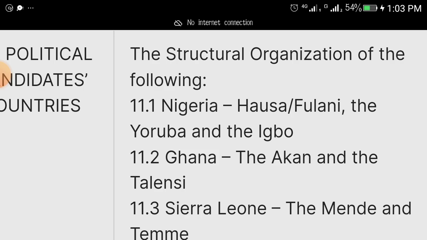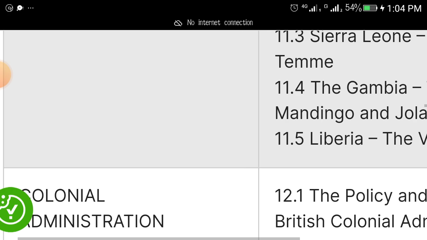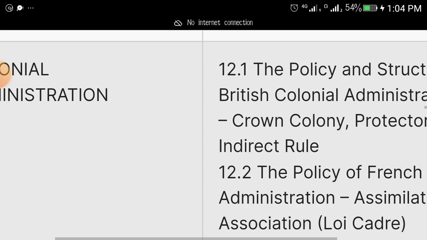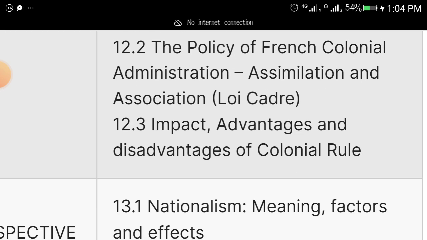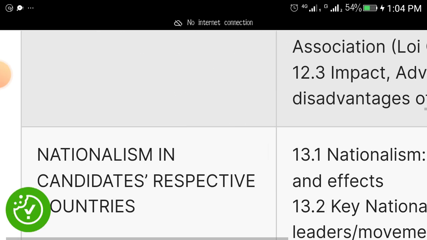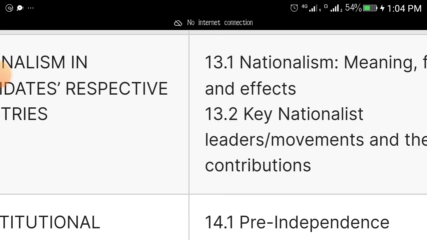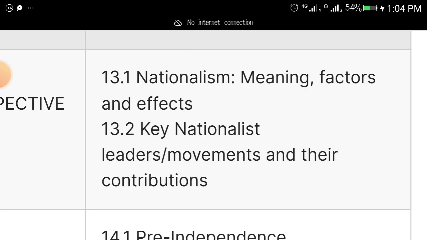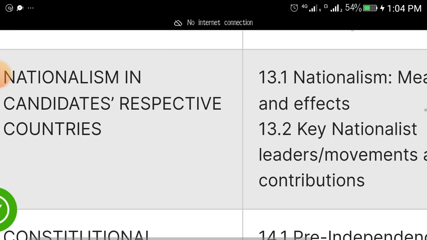Okay, structural organization of the following: Nigeria, Hausa, Fulani, the Yoruba and the Igbo; Ghana, the Akan and the Ashanti, and all the rest. Colonial administration: the policy and structure of the British colonial administration: crown colony, protectorate, and indirect rule; the policy of French colonial administration: assimilation and association; impact, advantages and disadvantages of colonial administration. Nationalism in your country: meaning, factors and effect, key nationalist leaders, movements, and their contribution.